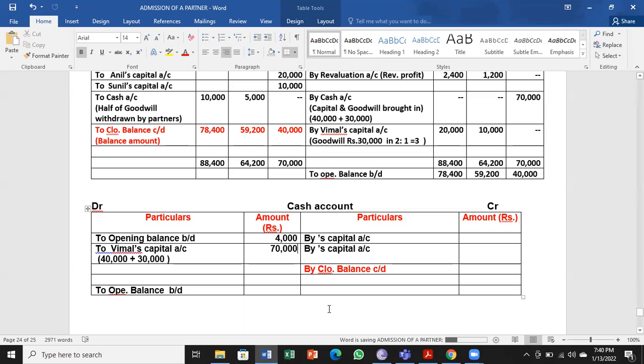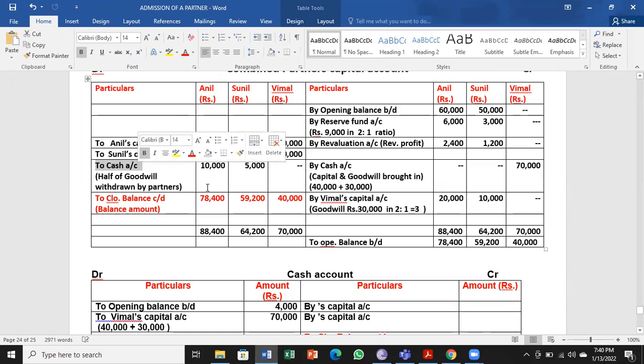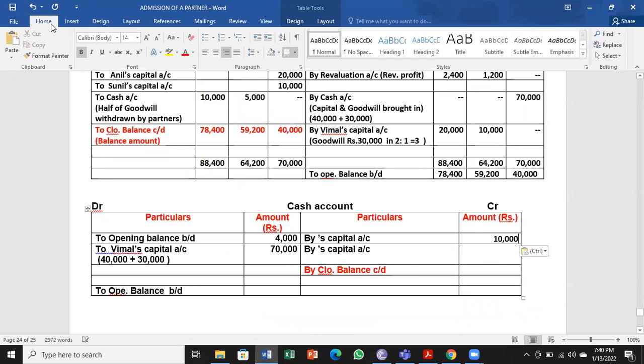So these are all cash opposite entries. Next here, two cash amounts are there, 10,000 and 5,000. That has to be taken onto the credit side here. 10,000 and 5,000 withdrawn. That is a payment for the business by Anil's capital account and Sunil's capital account, like in dissolution, the same thing.